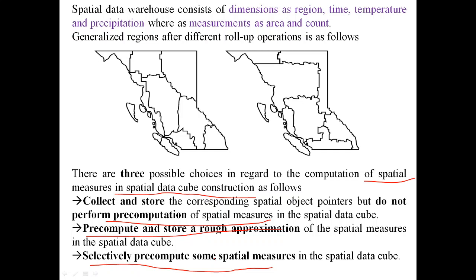Then full materialization is where you take every measure and pre-compute it beforehand. With full materialization, more memory is needed than with no materialization.